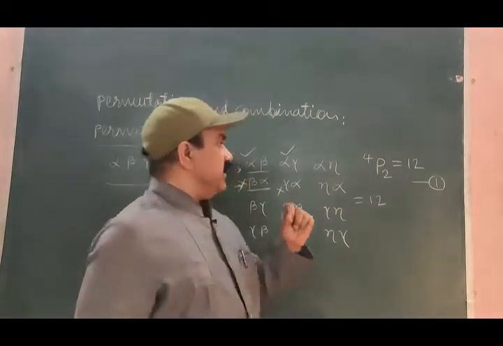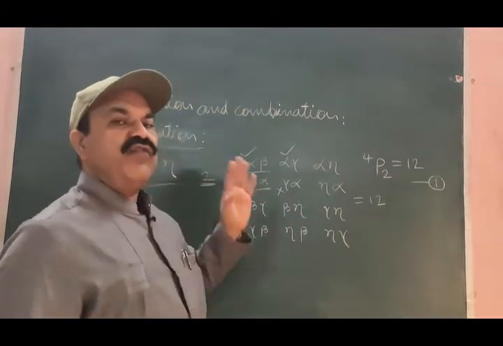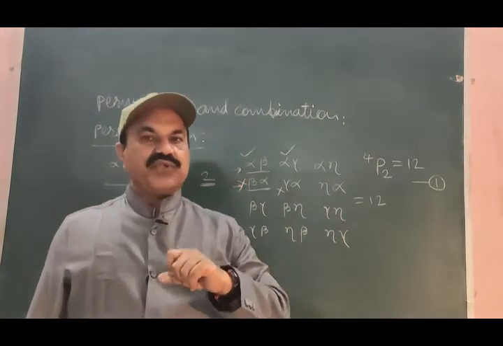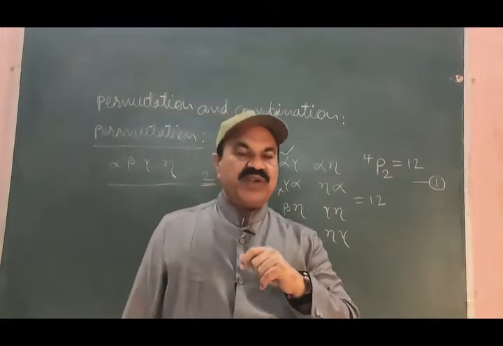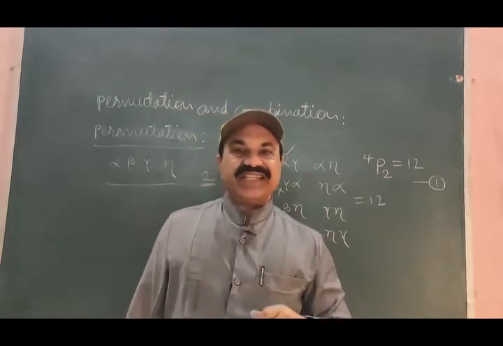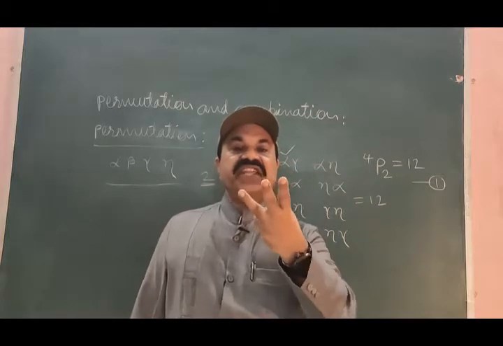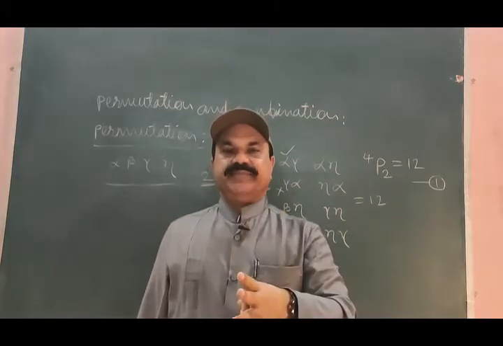Now you are given the same 4 distinct objects and you are asked to find the possible permutations selecting not 2, but any 3 objects at a time.